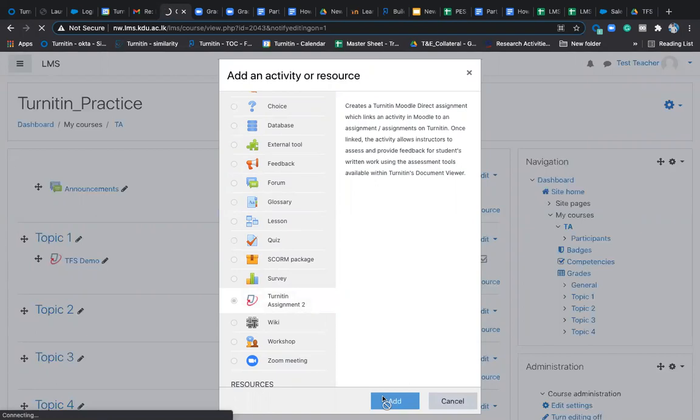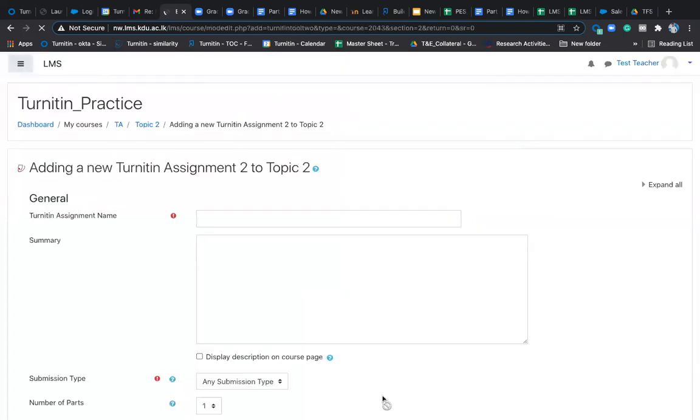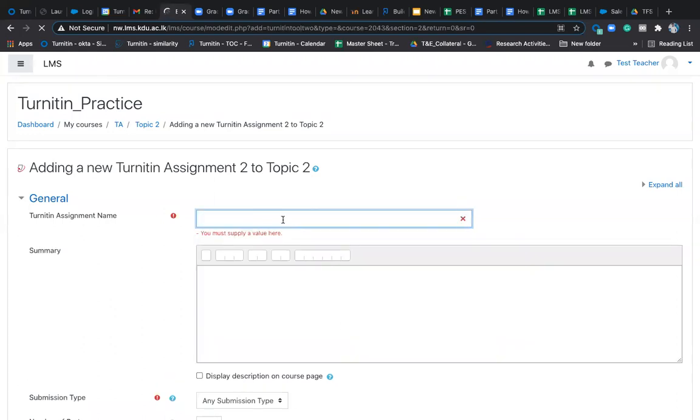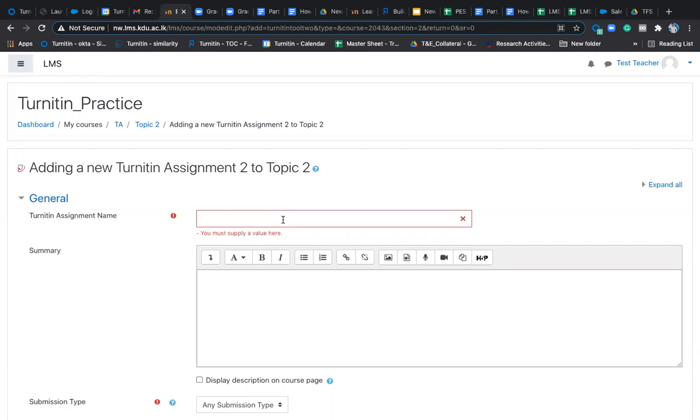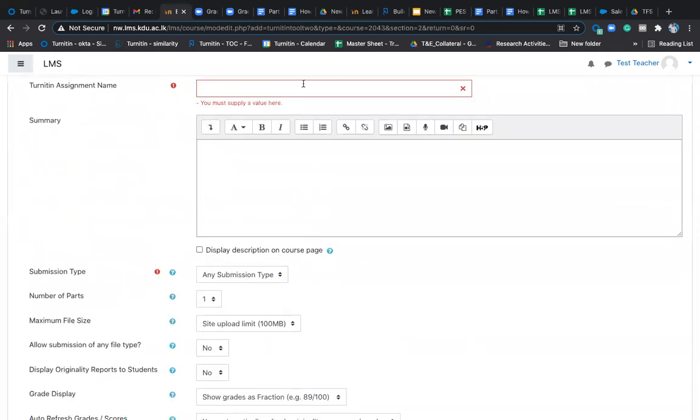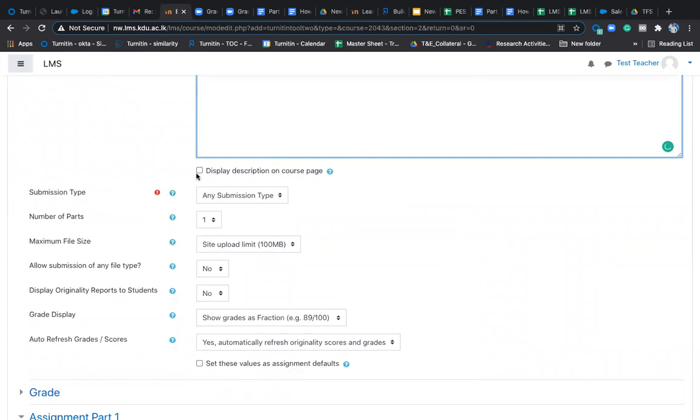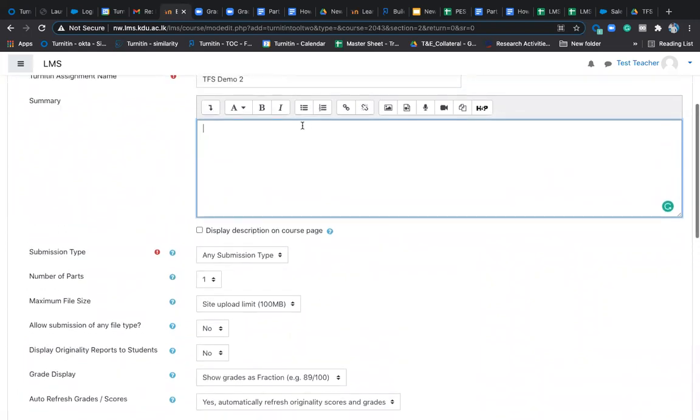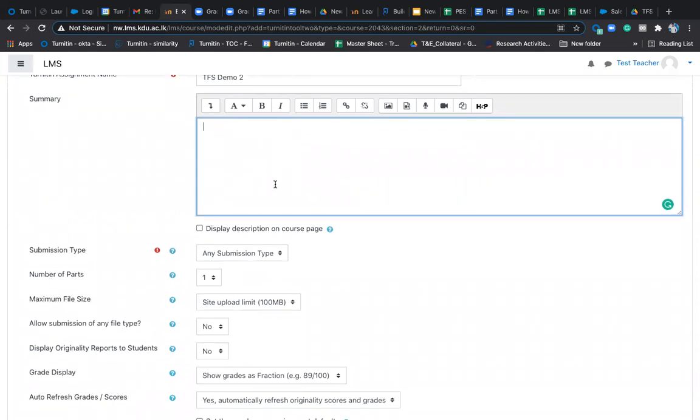The moment you do that, you will get Turnitin access to your Moodle course. For a few courses you might need Turnitin, for a few you might not, and for a few topics you need it, for a few you might not. So give the assignment title here, TFS demo 2, and give the summary of the assignment. Here you can tell whatever the assignment should be. The special instructions tab is there in Turnitin Feedback Studio, and in the same way you give the summary here.